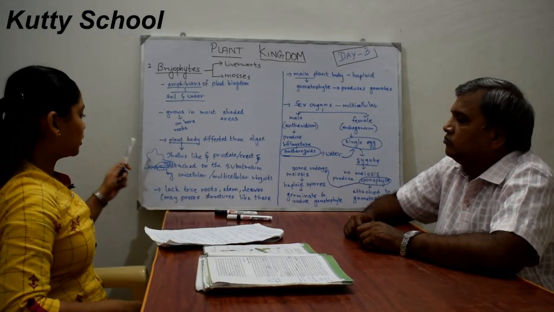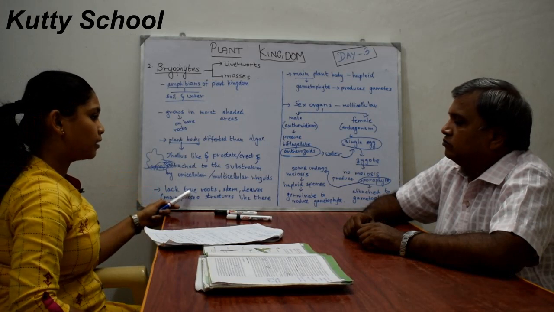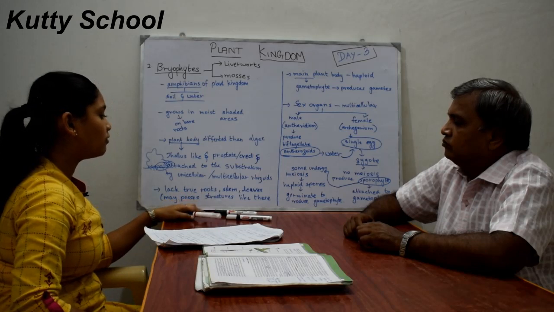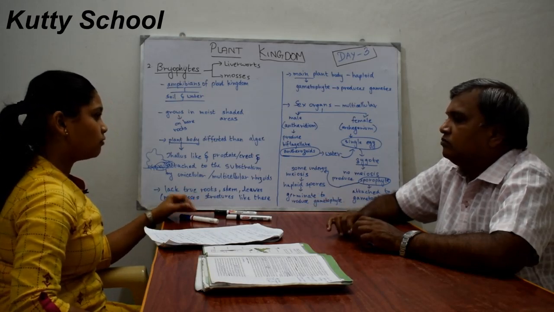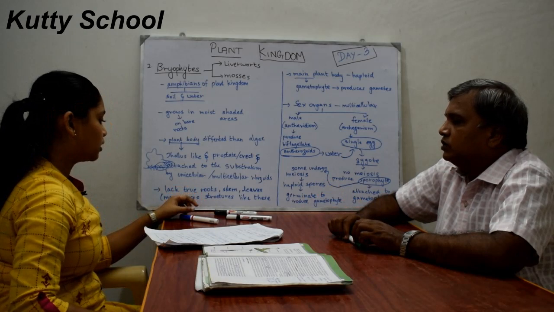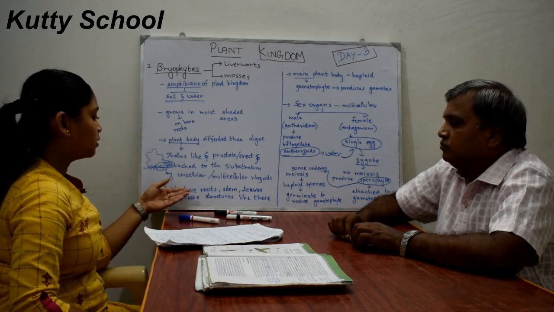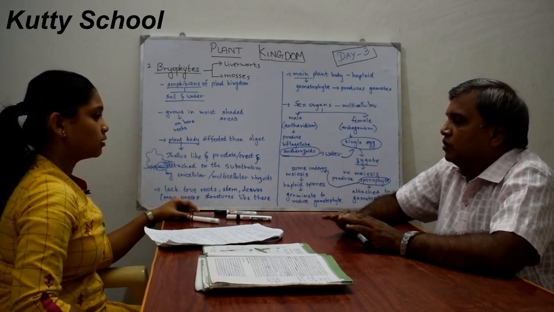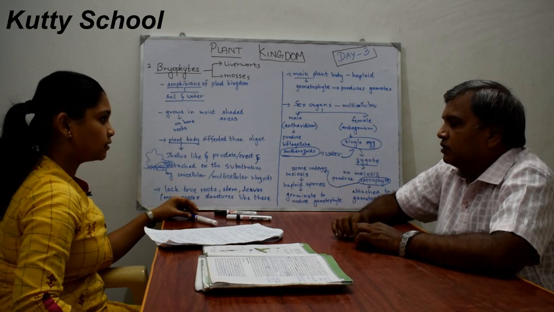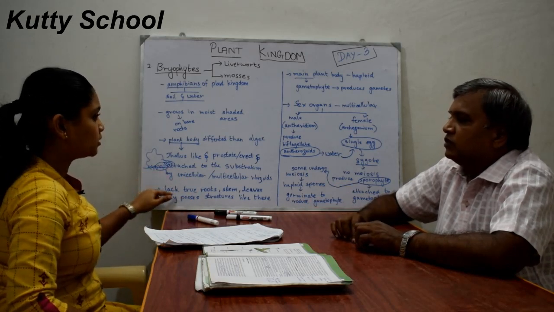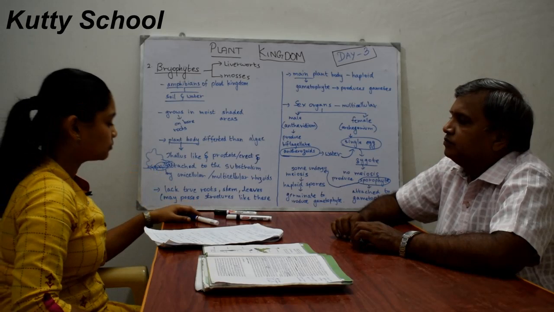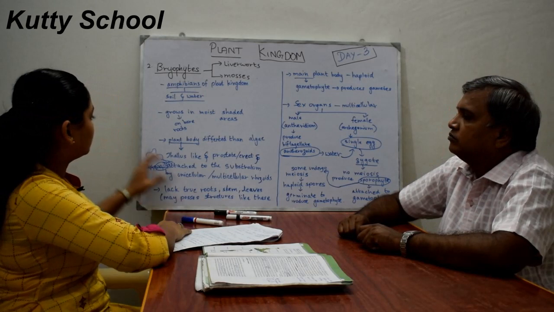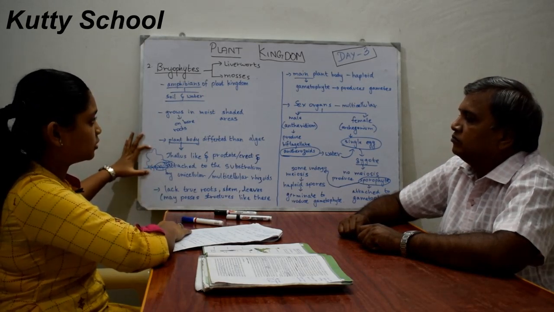These organisms lack true roots, true stems, and true leaves. But they possess root-like, stem-like, and leaf-like structures. Even rhizoids are root-like structures, but they are not exact true roots.